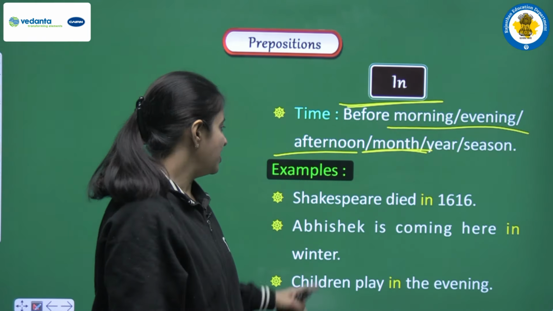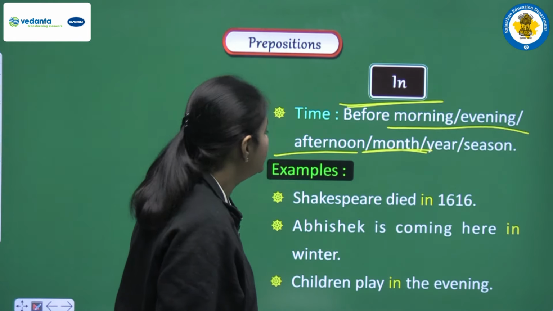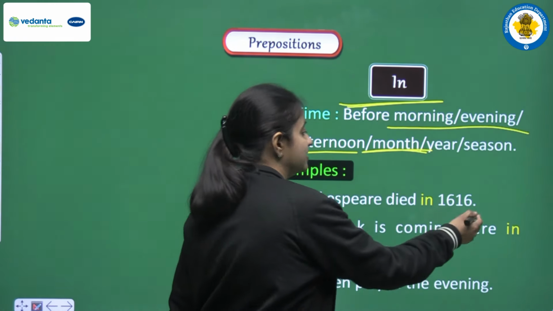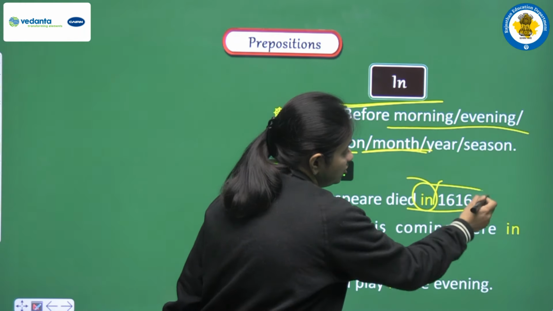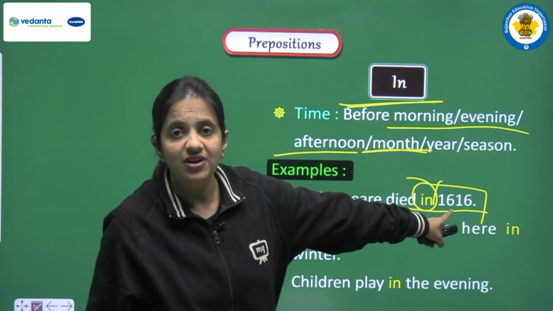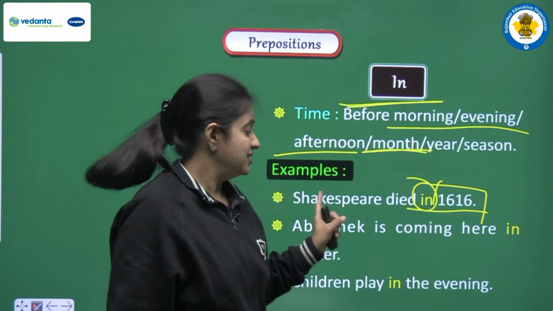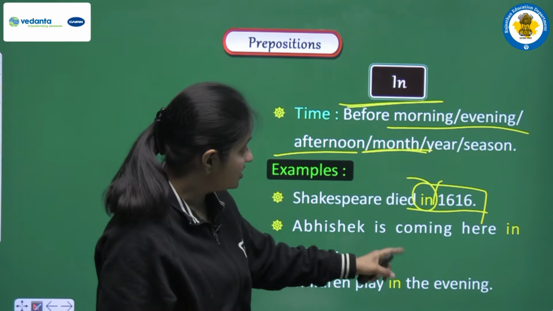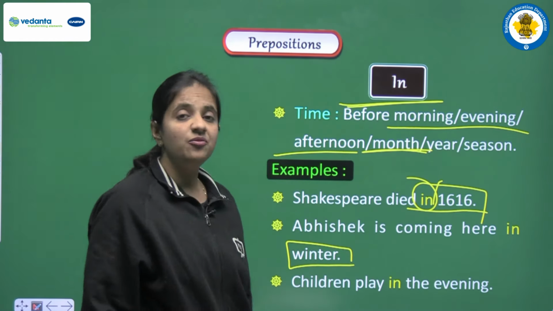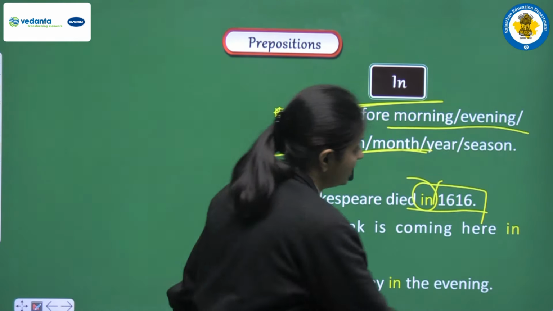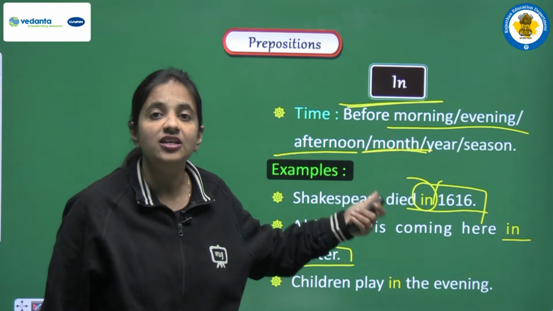Clear? Now we have some examples to clear this. Let's see. Shakespeare died in 1616. In this sentence we have in, and yes, in is used before time, and as a time we have a year. So before a year we can use in. Second example is Abhishek is coming here in winter. Again we have time, and here we have a season name, and as a preposition we have in before the season. So this is another use.